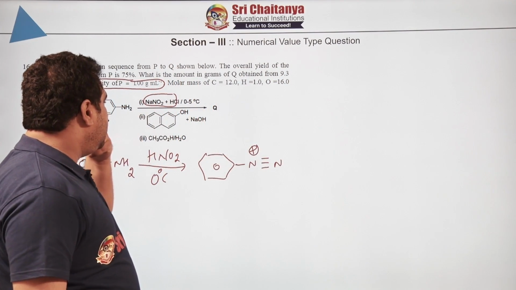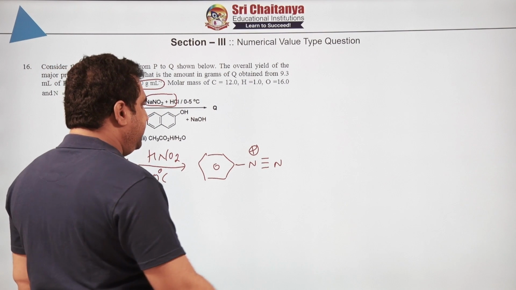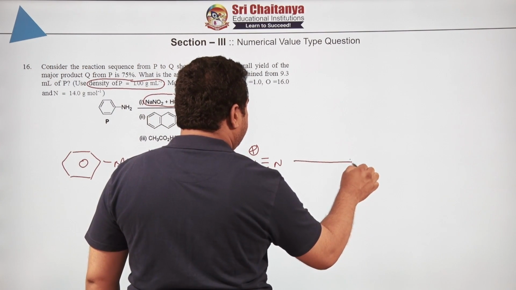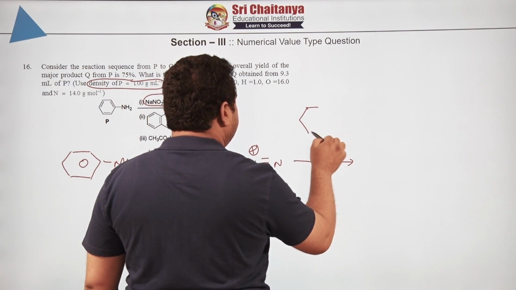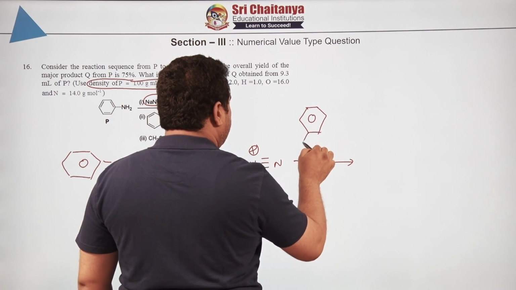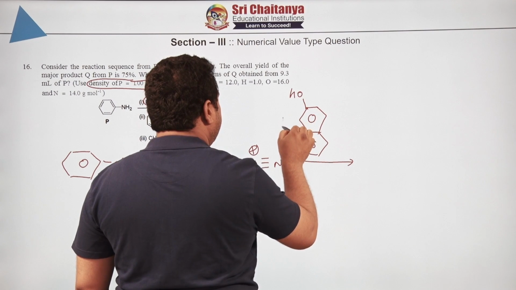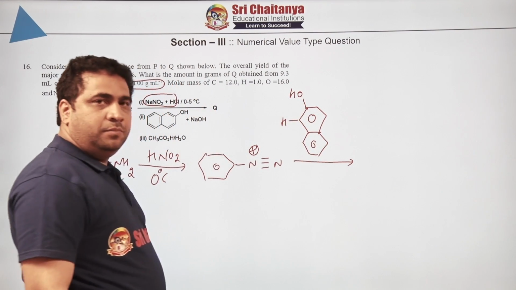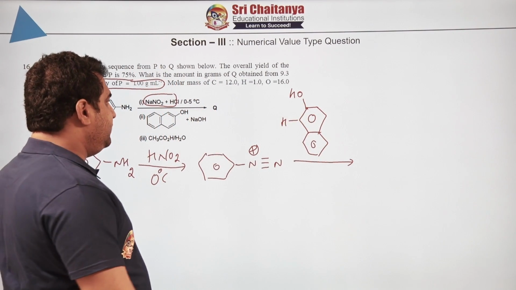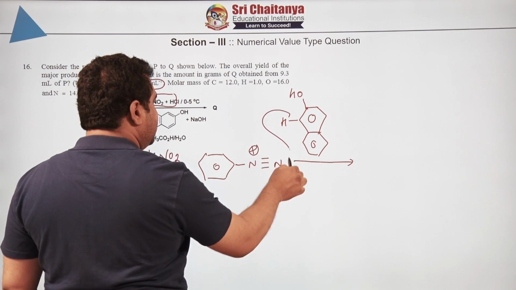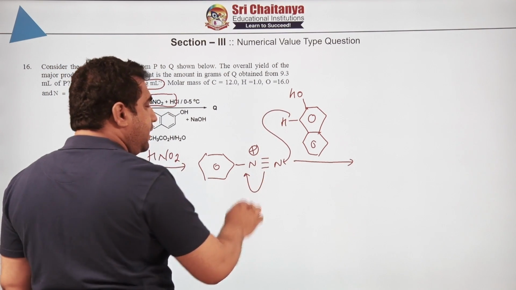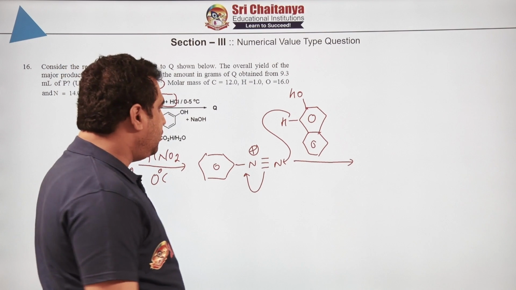The second step is saying that you are treating in basic medium with beta naphthol. This is called beta naphthol. When you treat with beta naphthol, in beta naphthol the electron density is very high at this particular position. So an aromatic electrophilic substitution reaction will occur, and you also call such reactions coupling reactions.